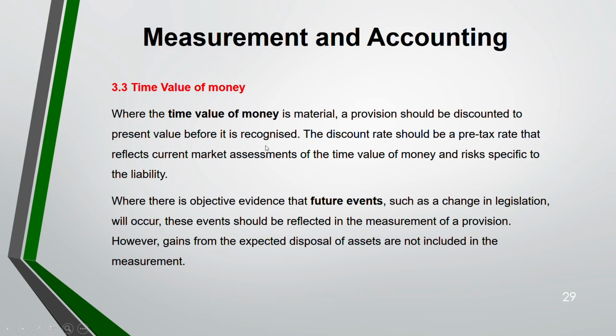When there's objective evidence that a future event such as a change in legislation will occur, this event will be reflected in the measurement of your provision. But gains from the expected disposal of assets are not included in the measurement. Provision is measured before tax. Always remember that: never after tax, always before tax.